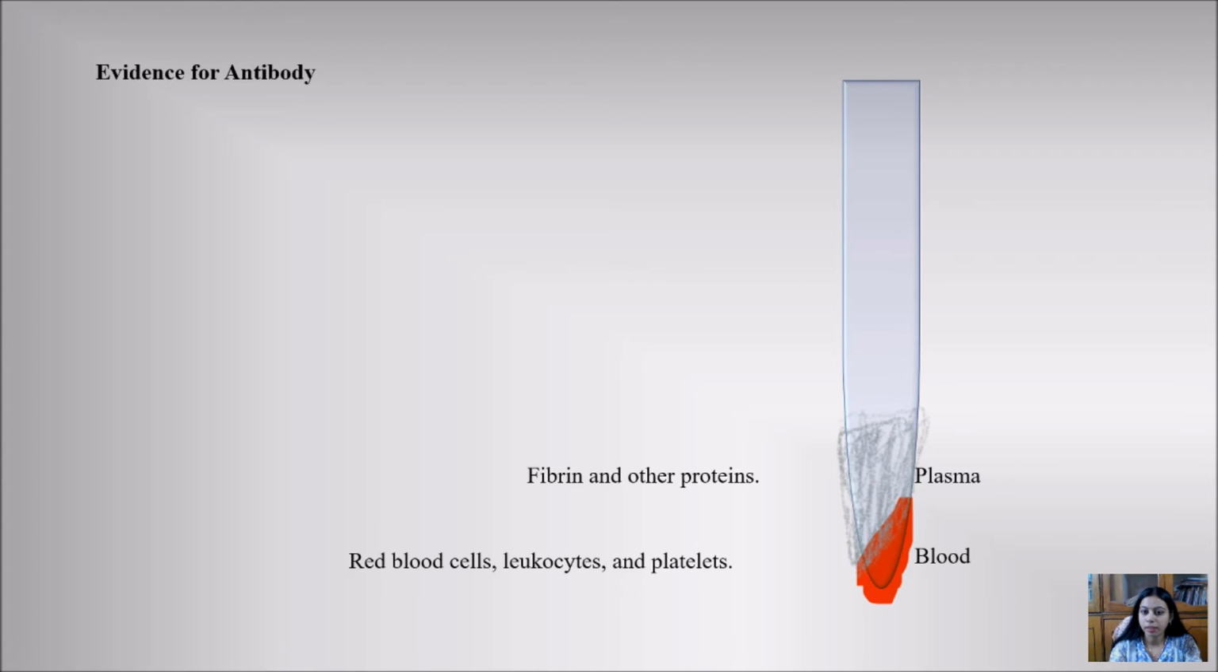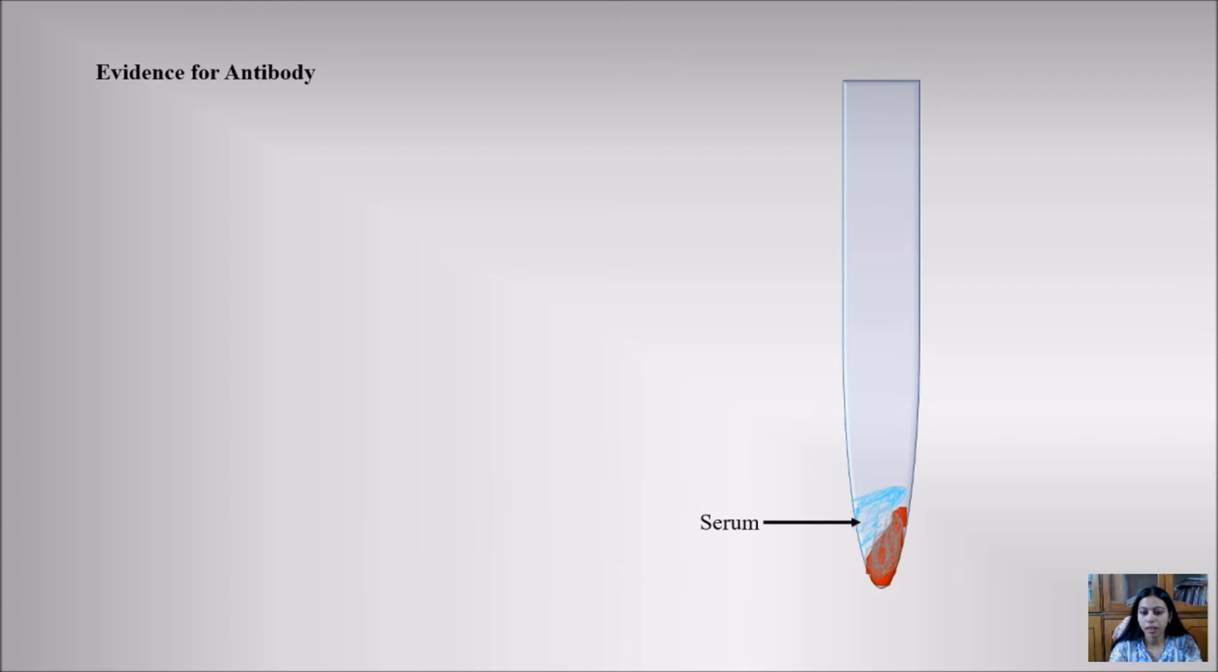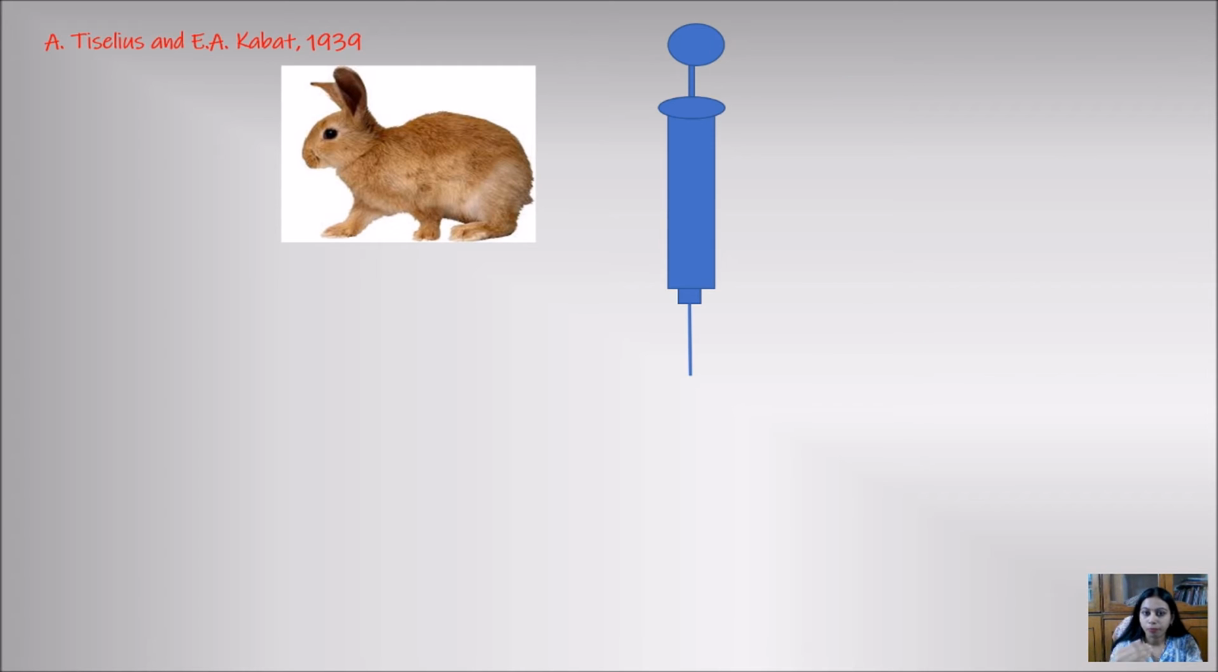You know that blood also contains clotting factors, so other proteins will also be included in the plasma. Now, on centrifuging the plasma again, we get the serum. The serum actually contains the antibodies.